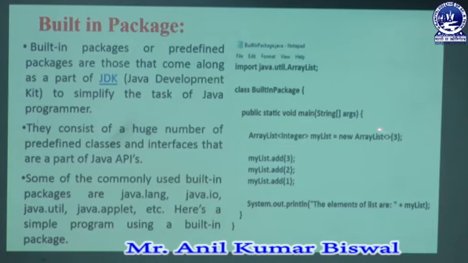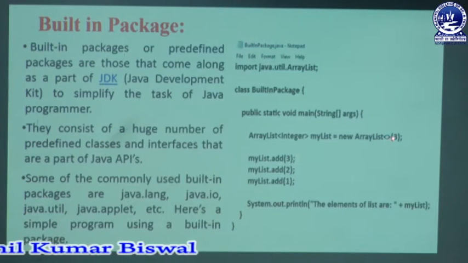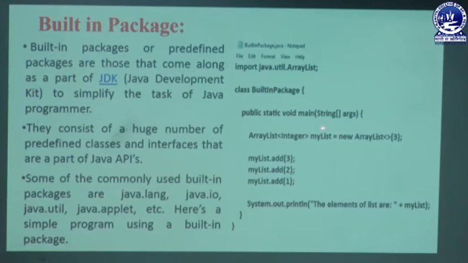That means we can add 3 elements in myList. myList is an object of ArrayList, and in that object we can add 3 elements. Then how do we define elements in that ArrayList? We take the help of the myList object, myList dot, and use the method named add. In that add method we write 3. That means 3 is a constant, and that constant can be added to myList.